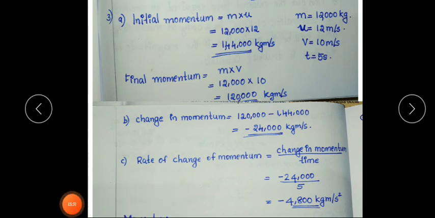So here the unit is kilogram meter per second square. Why? Because change in momentum divided by time is rate of change of momentum. So what is the unit of momentum? Kilogram meter per second. Then what is the unit of time? Second. So in the denominator there are 2 seconds. So kilogram meter per second square. So the unit of rate of change of momentum is kilogram meter per second square.